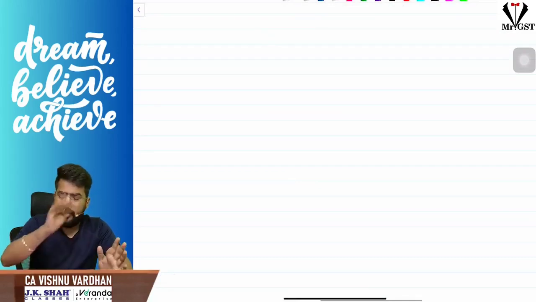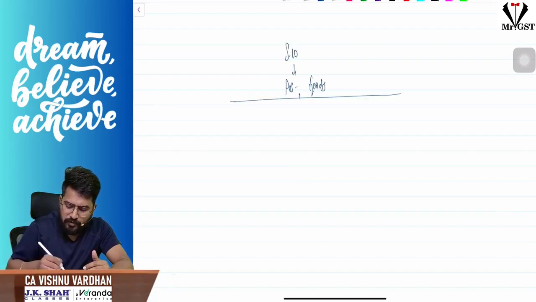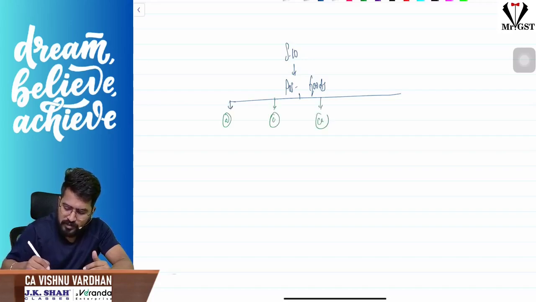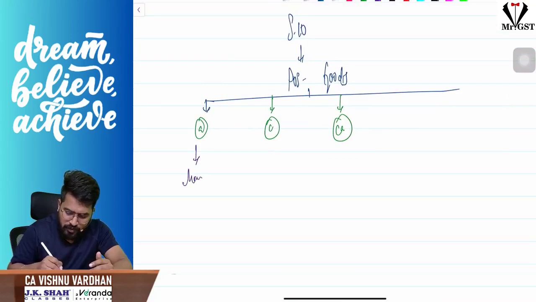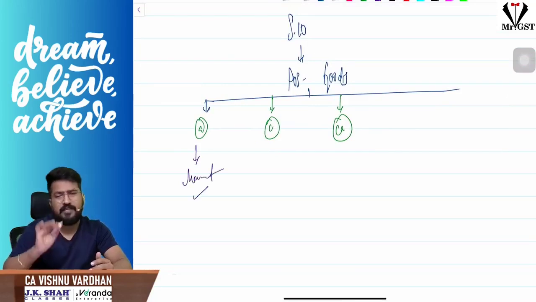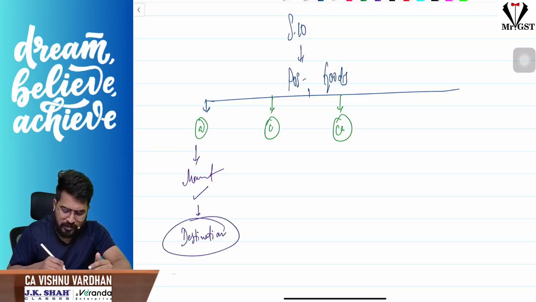You have the notes properly, and examples properly. Sir, section 10, if you see, place of supply for goods. The place of supply for goods here, first of all, what does it say? Sir, there is clause A, clause C, and clause CA. Now, clause A says when you are selling the goods, whether movement of goods is involved or not. Yes, sir, involved. If movement is there, then what is the destination of the goods? That will be treated as the place of supply.